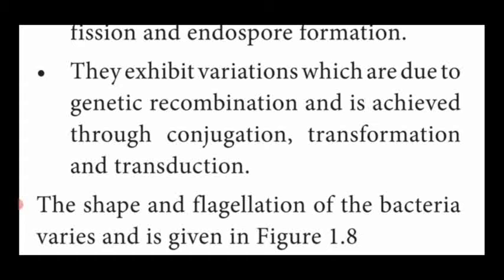The host bacterium which has the DNA transmits it to the recipient bacterium. Recipient means the one who needs it. That is said to be the recipient, and newly formed bacteria are produced. This genetic recombination takes place by different methods: conjugation, transformation, and transduction. These three are named the sexual mode of reproduction in bacteria.